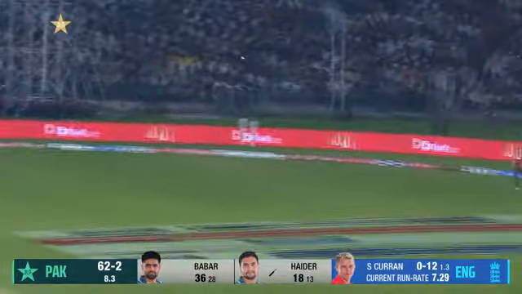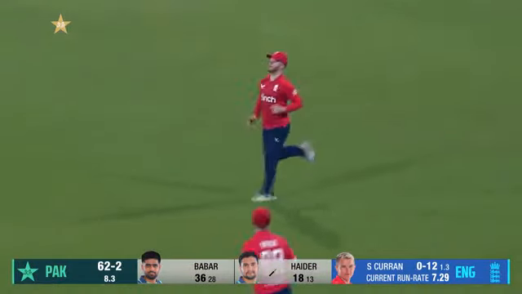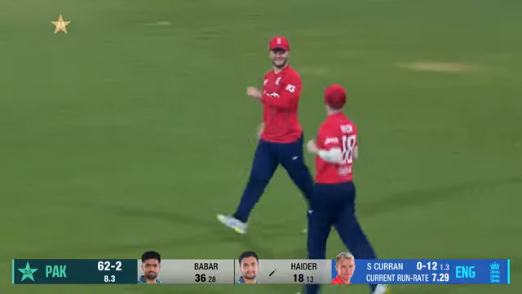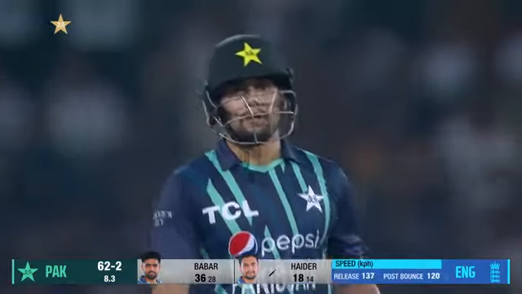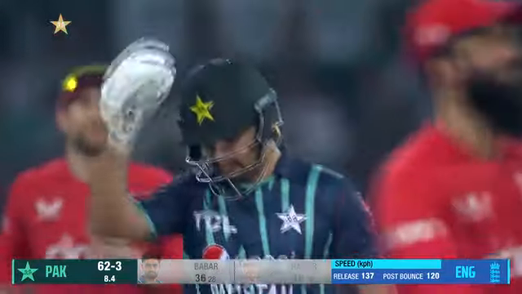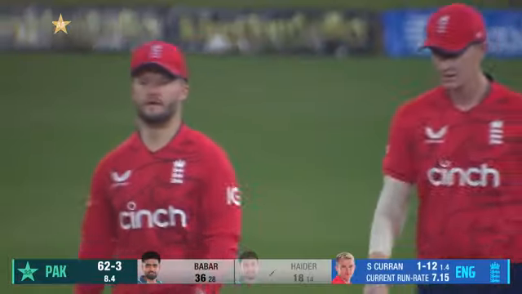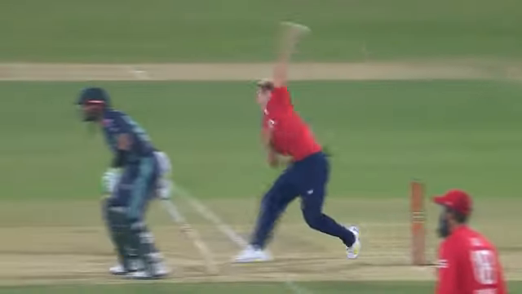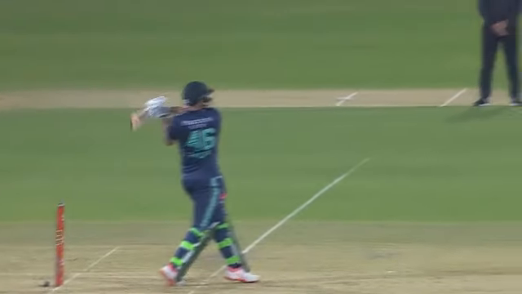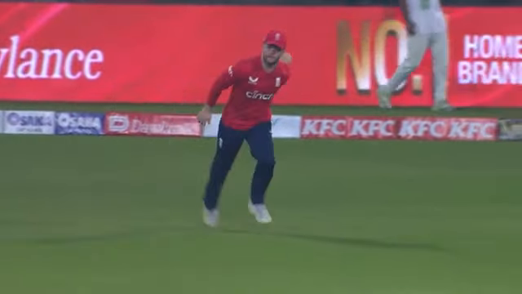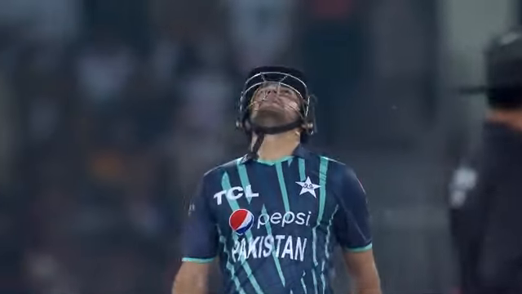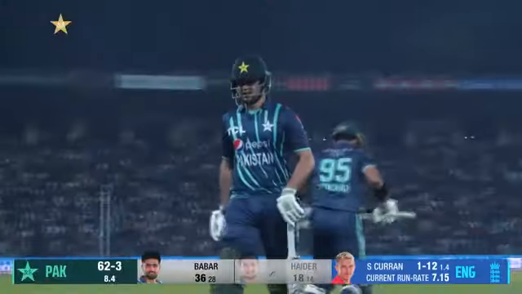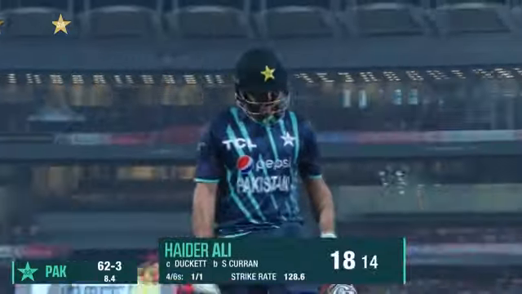Short and pulled away. It's in the air. Duckett takes the catch. It is that short ball. It was attempted to be fetched from outside the line of off stump. Haider could not keep it down, was not in control. On a sluggish pitch where the ball is getting stuck in the pitch, you have that deep mid-wicket when a batsman is looking to fetch the ball from off stump, and being rewarded for this thinking and this strategy. Haider Ali has been removed. He scored 18 and it's 62 for 3.